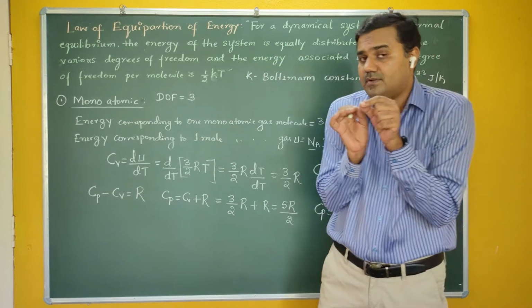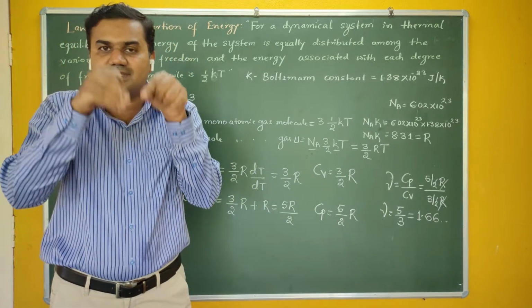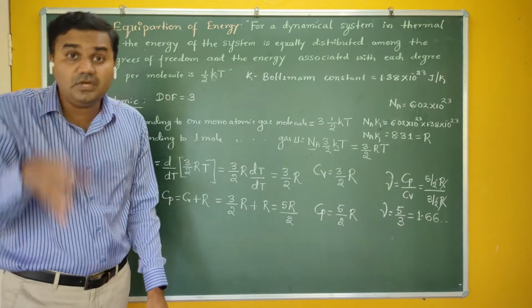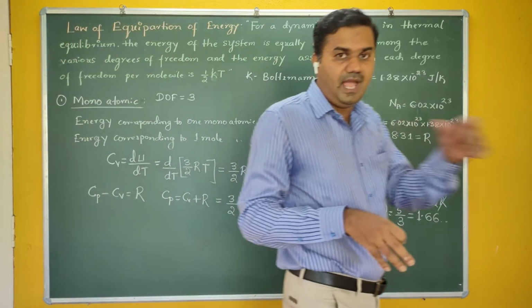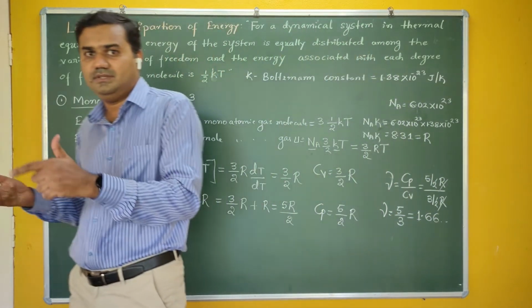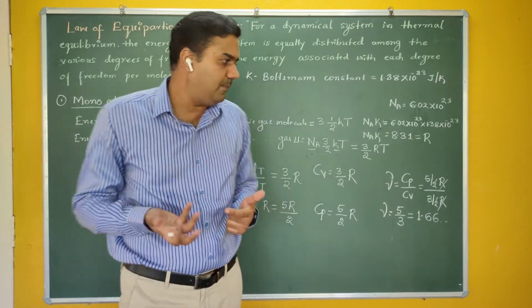from a physics point of view, the gas present in the container is monoatomic, without seeing it and without any chemical reactions, simply by knowing the value of gamma.